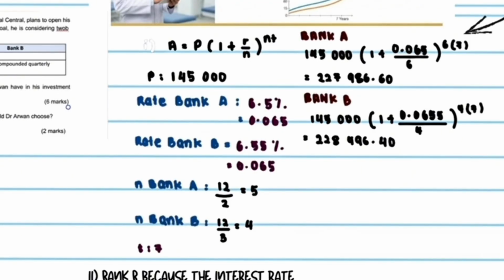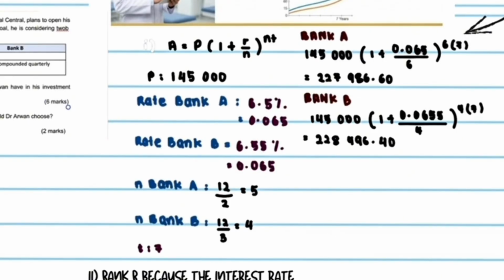For Bank A, the interest is compounded every 2 months, so we take 12 months divided by 2. This gives us 6 compounding periods per year. For Bank B, the interest is compounded every 3 months, so 12 divided by 3 equals 4 compounding periods per year. And for the time, t is 7 years.